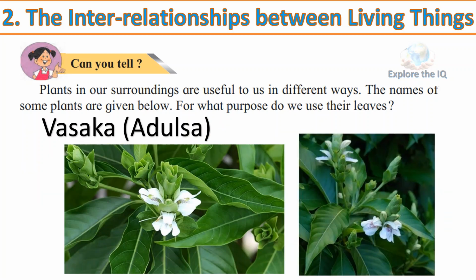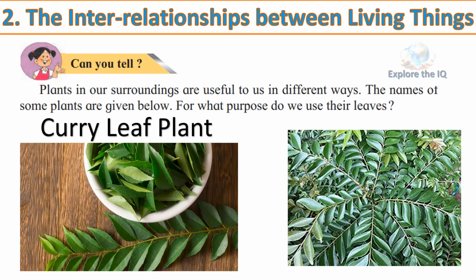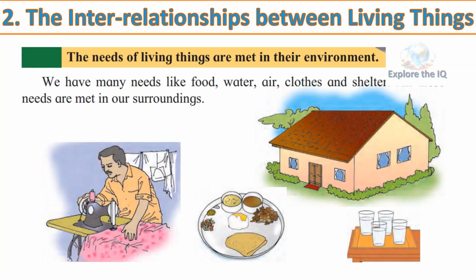Vasaka or adulsa. Leaves and bark of the vasaka plant are used as a remedy for cough. Many cough syrups contain extracts of the vasaka plant. Curry leaf plant. Curry leaves are used for seasoning the food. They are added to different curries, vegetables and snacks for typical flavor. All the above 5 plants have medicinal properties. Using these leaves can help to keep health in good condition.